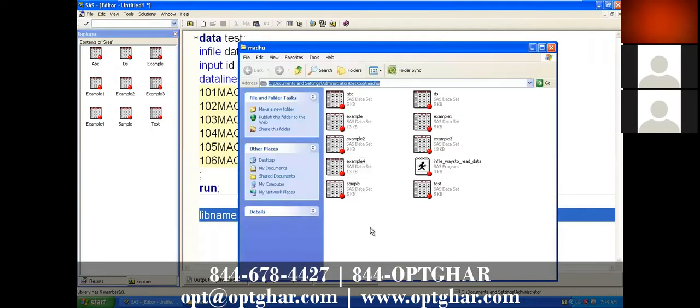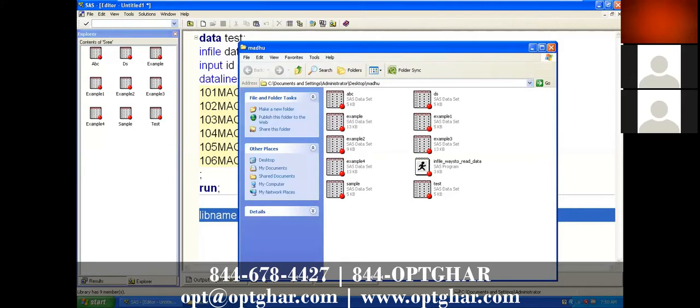And remember, you cannot import one data set at a time by using this statement. You cannot import a particular data set. That is a drawback. If you are using a libname statement, you will import all the data sets from that particular location.